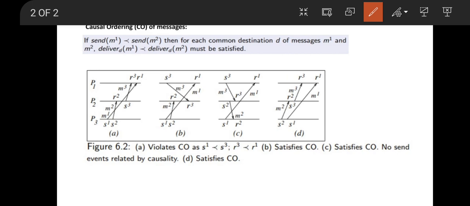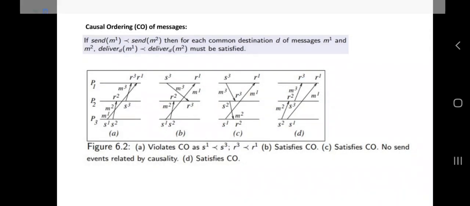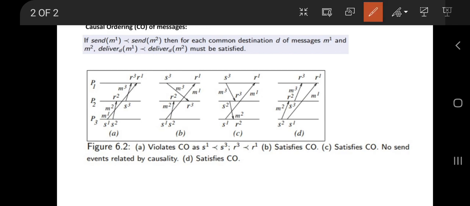Now let us see the second example. In the first one, we can see clearly that it is violating the causal ordering of messages, because S1 has happened before S3, but R3 is happening before R1, which is not satisfying the requirement of causal ordering of messages.